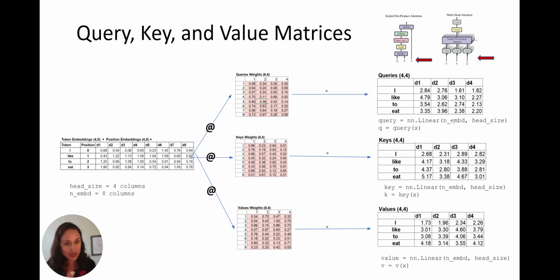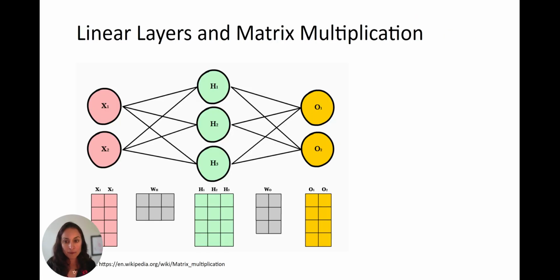This used to really confuse me, because you create a linear layer. The n_embed is the number of columns you want to start with. And the second number, head_size, is the number of columns you want to end up with. But what's going on in the middle? What's going on there is, in the background, this weight matrix is being created, right? That's the magic.